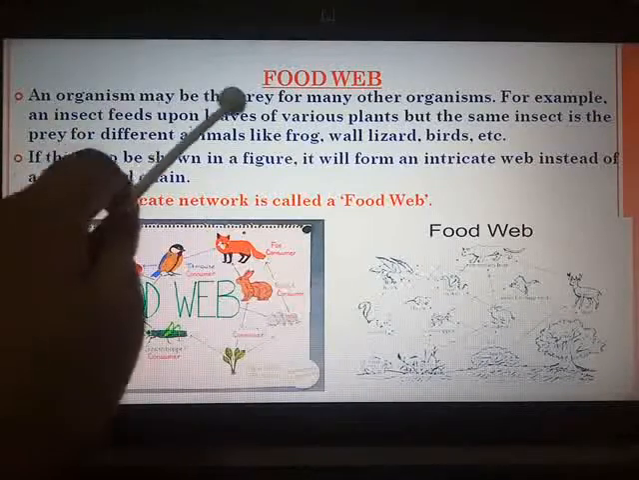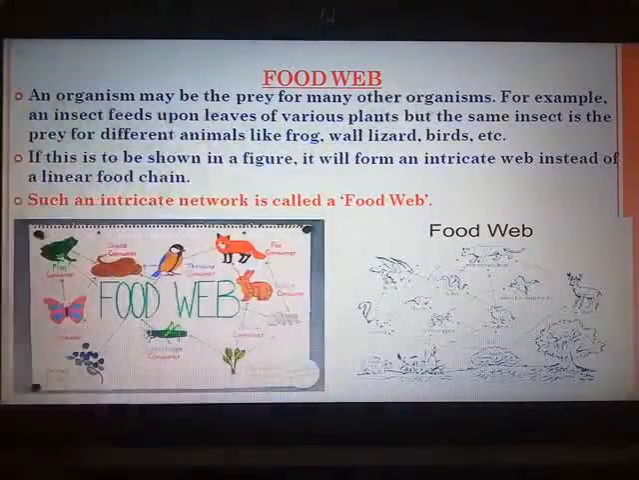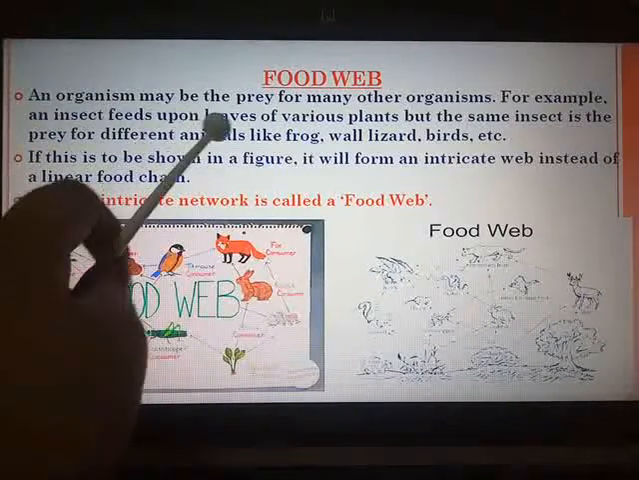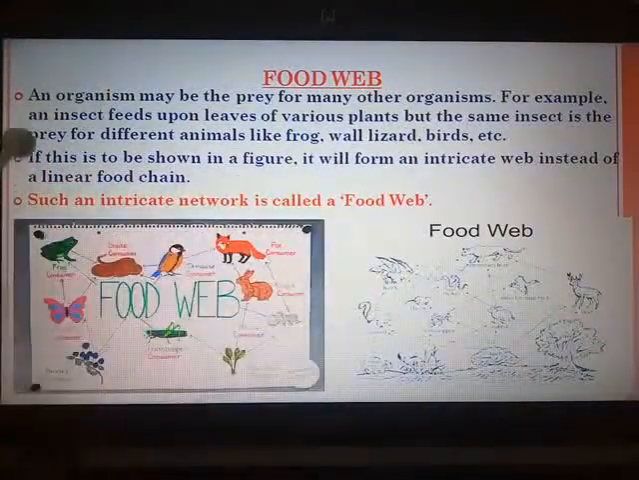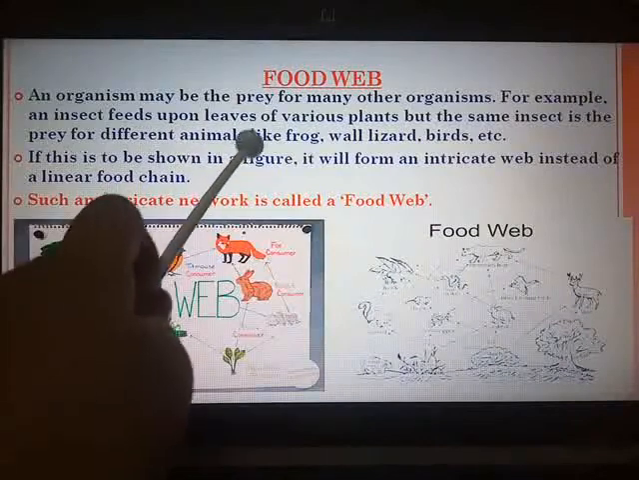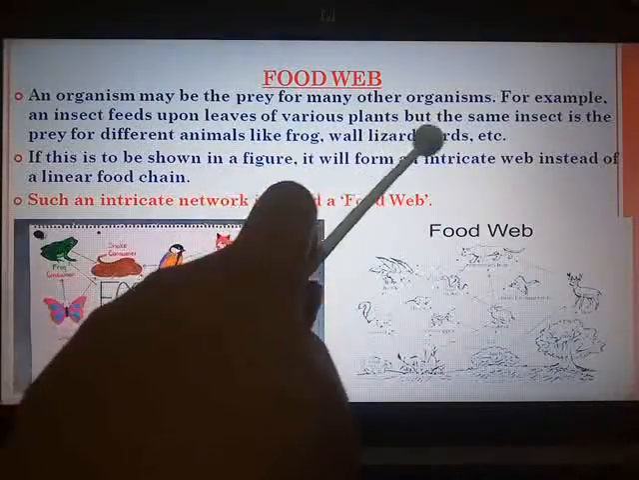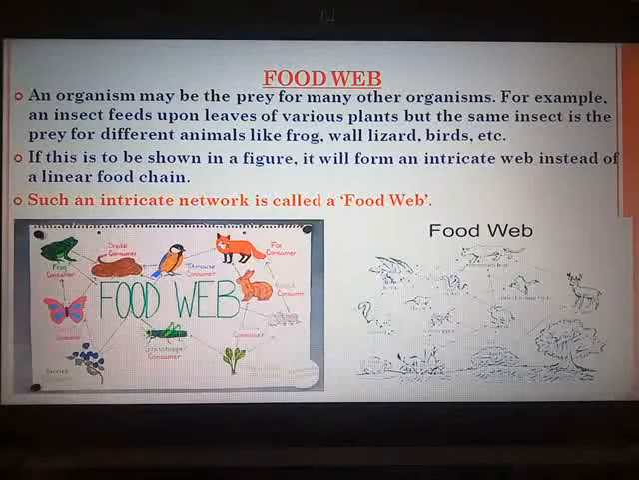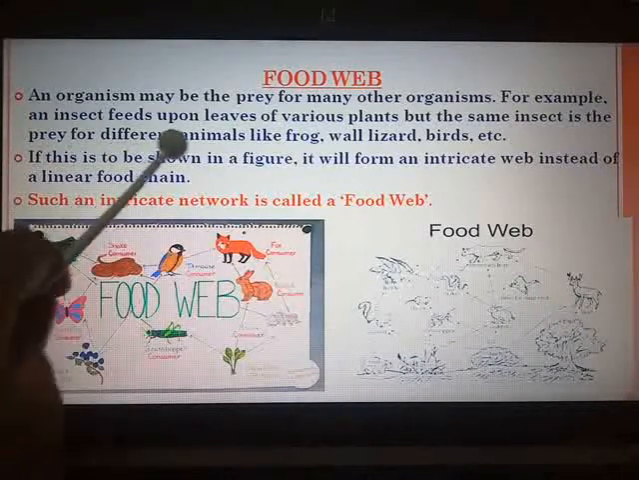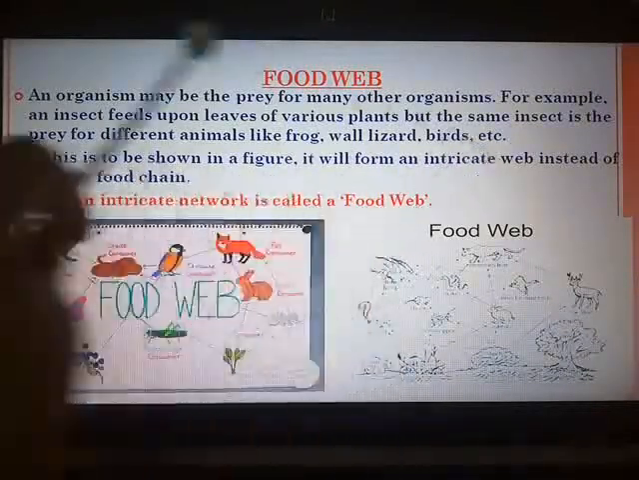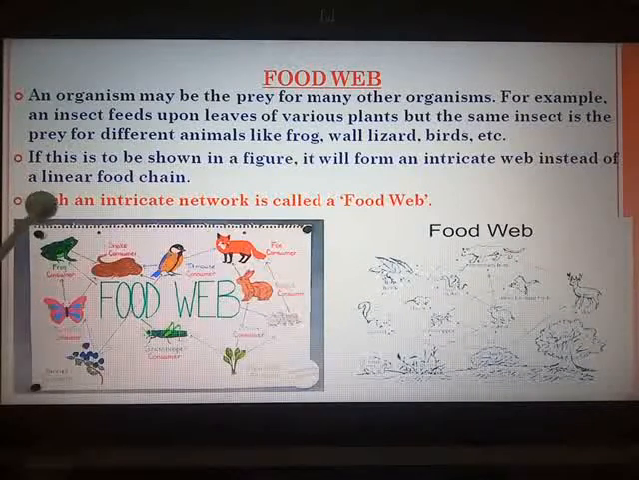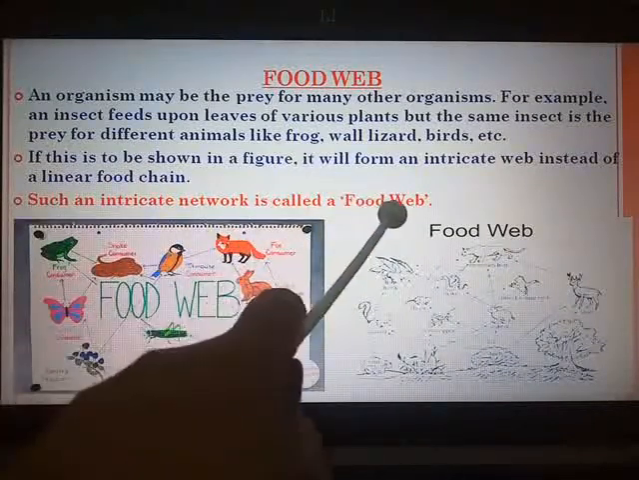Similarly, an organism may be the prey for many other organisms. For example, an insect feeds upon the leaves of various plants, but the same insect is the prey for different animals like frog, wall lizard, birds, etc. So it is not necessary that one organism is going to eat only one type and will be fed upon by only one type. So here you can see a large network formation in the ecosystem. If this is shown in a figure, it will form an intricate web instead of a linear food chain, and such an intricate network is called a food web.